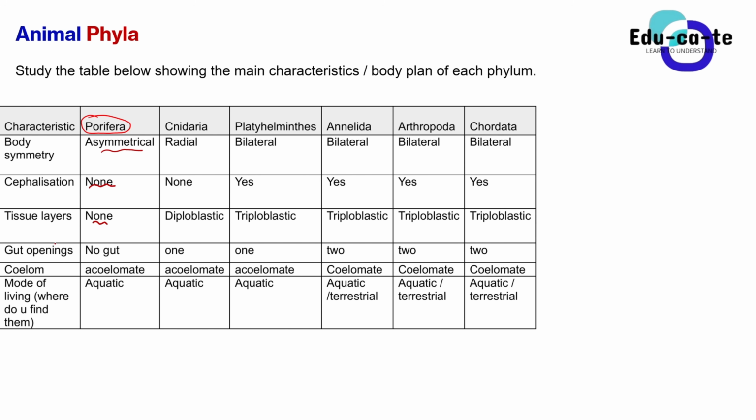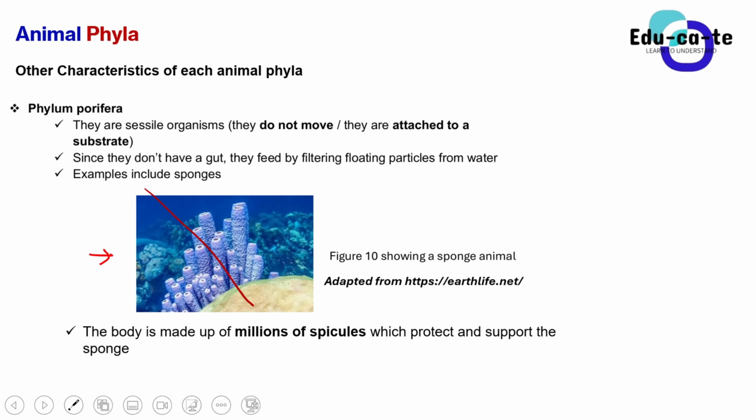And then when we look at the number of gut openings for phylum Porifera, they don't have a gut as well. Remember that the gut openings we're talking about here are the mouth and the anus, the openings into the digestive system. For example, us as humans, we've got a mouth and an anus. The mouth is used to consume food and the anus is used to excrete waste. So we've got two gut openings. But the phylum Porifera do not have a mouth, they do not have an anus, they don't have any gut. So you would wonder, how do they eat?